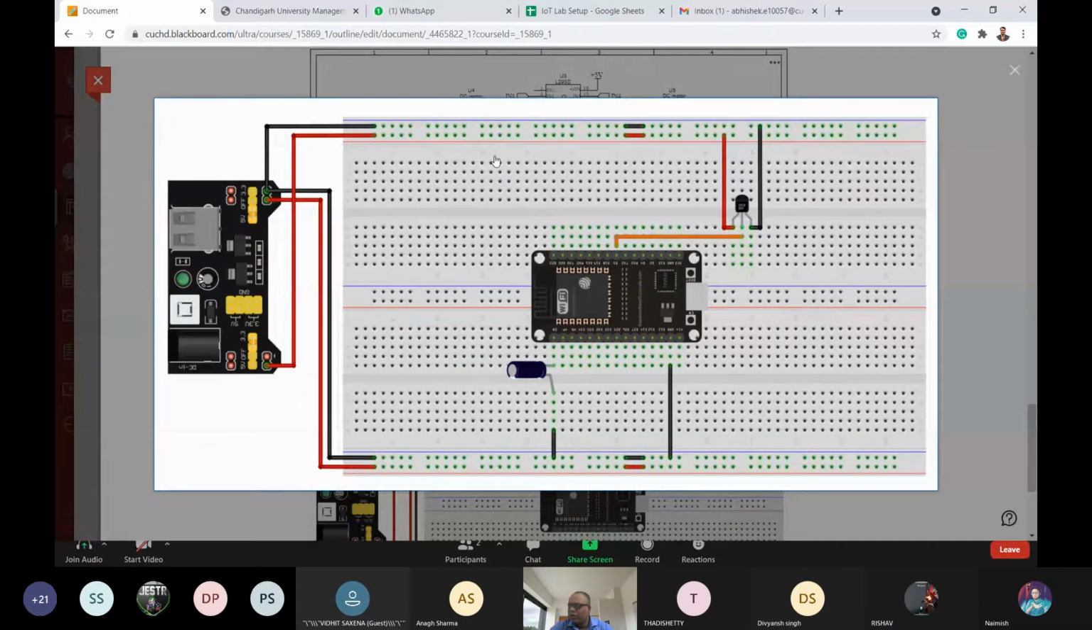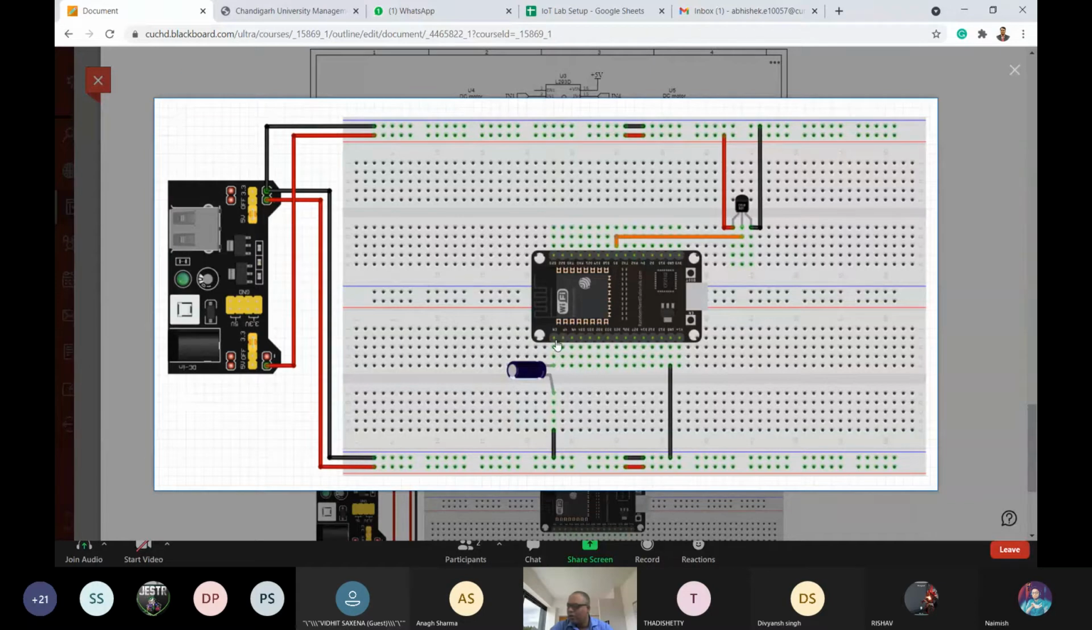So how can you give the 3.3 volt supply? This is our power supply. From this position, we will provide the 3.3 volt power supply to this, and this is a common ground. So all the connections are grounded together commonly.